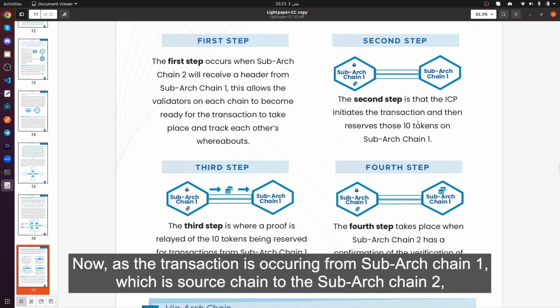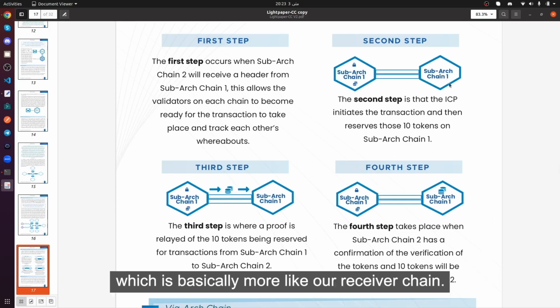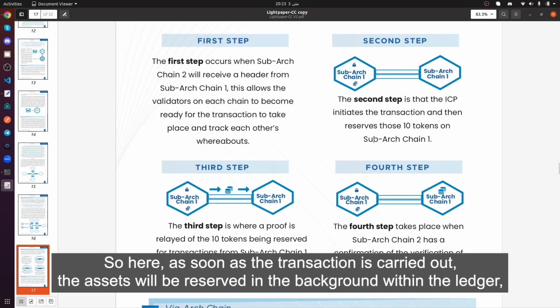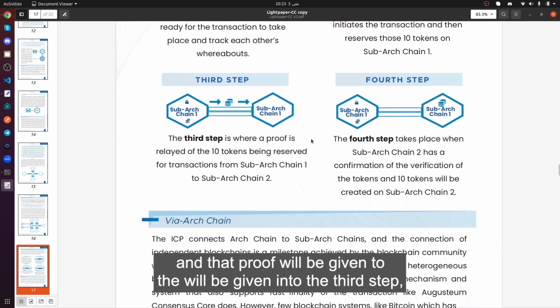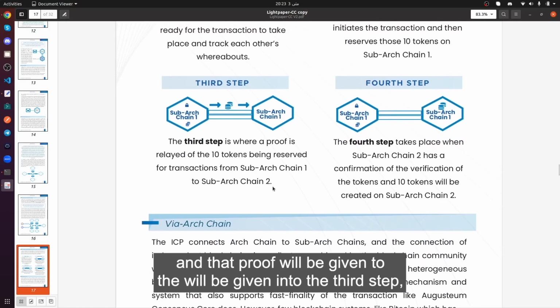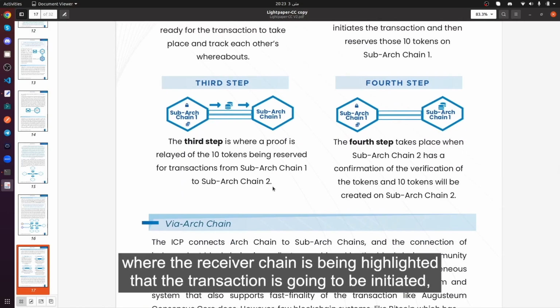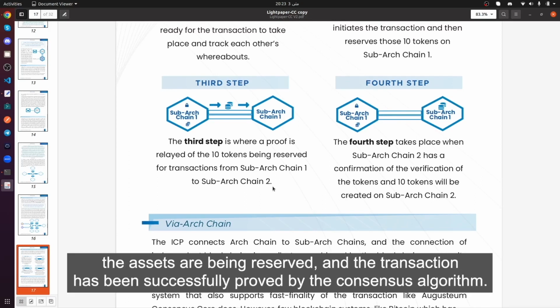The second step is where the transaction will actually occur. The transaction is occurring from sub-arc chain 1, which is the source chain, to sub-arc chain 2, which is basically our receiver chain. As soon as the transaction is carried out, the assets will be reserved in the background within the ledger, and that proof will be given in the third step, where the receiver chain is informed that the transaction is going to be initiated. The assets are being reserved and the transaction has been successfully proved by the consensus algorithm.